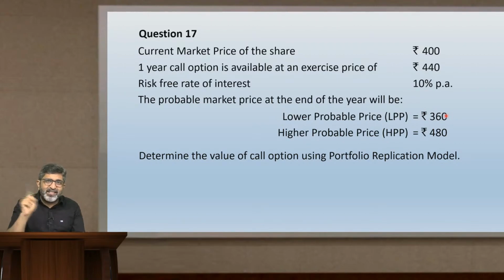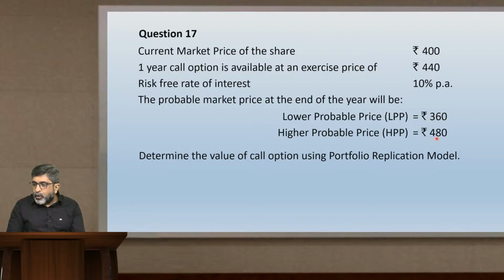You will not exercise the option, because a call option is exercised only when the market price is greater than the exercise price. Exercise price is 440. If the market price is dropping to 360, you are not going to exercise your call option. You will let it lapse. The moment you let it lapse, the value of that option becomes 0. The value of the option at this point is 0.